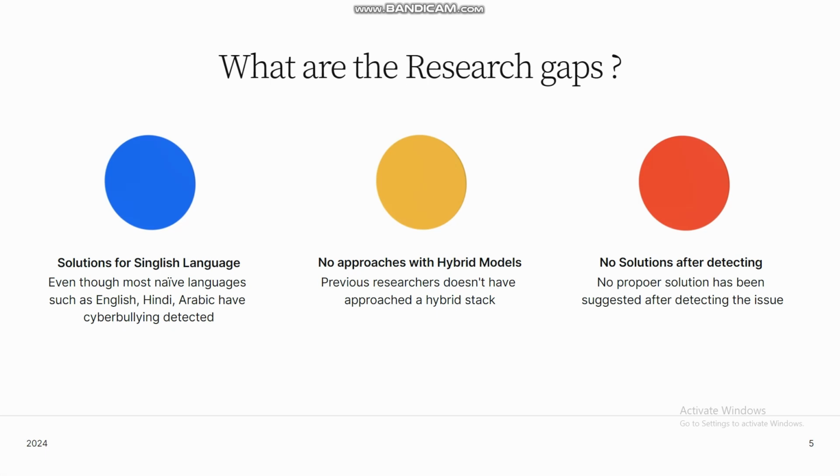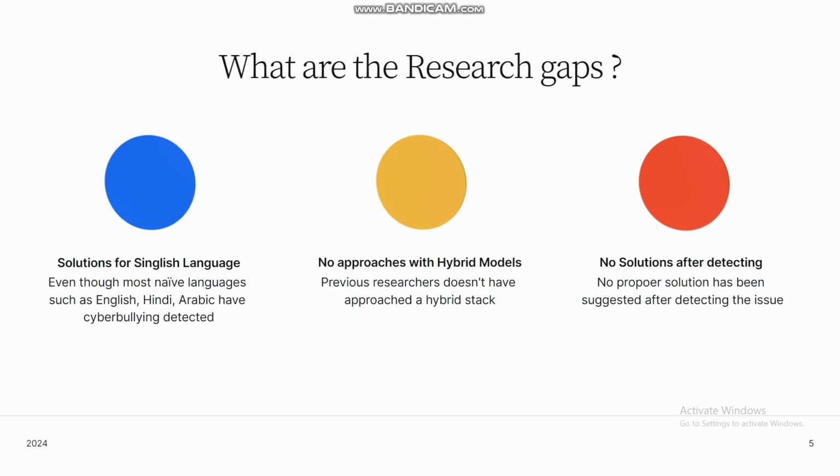Previously researchers haven't approached this kind of hybrid stack, especially for English language. So that is actually also one of the research gaps in this domain and in this project. So another one would be there are no solutions provided after detecting cyberbullying.